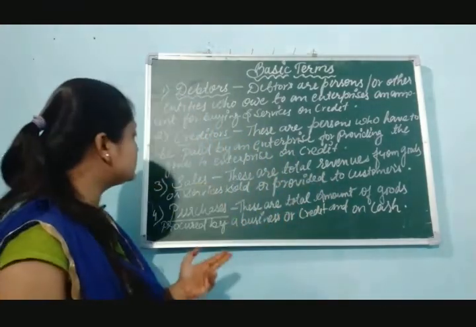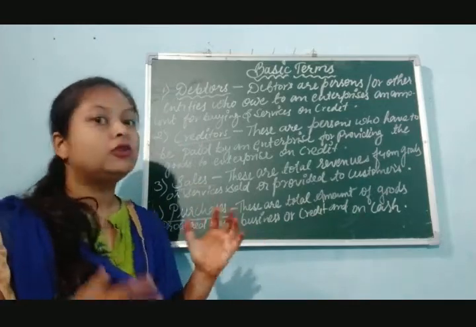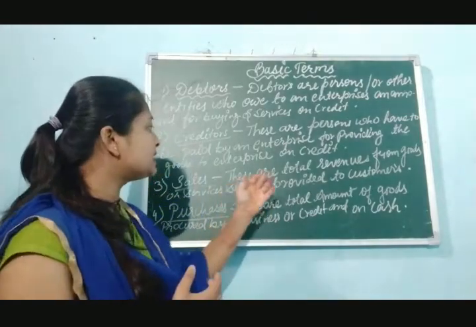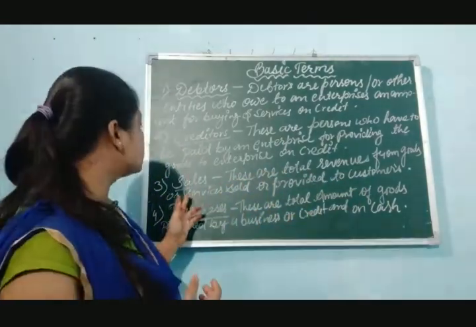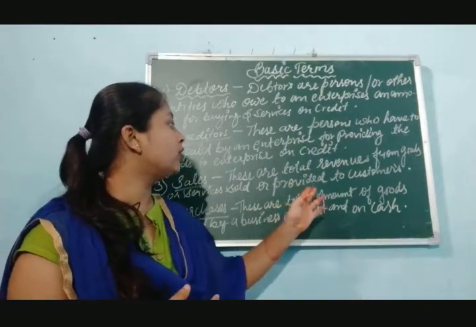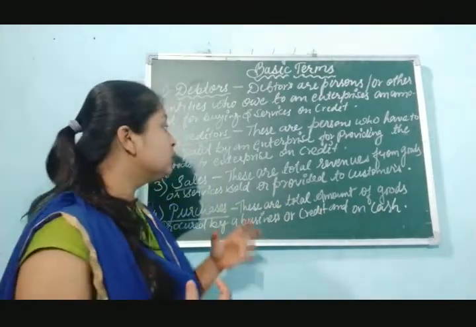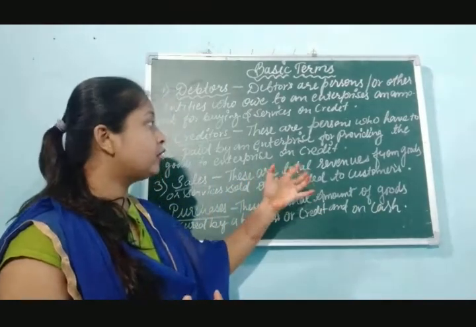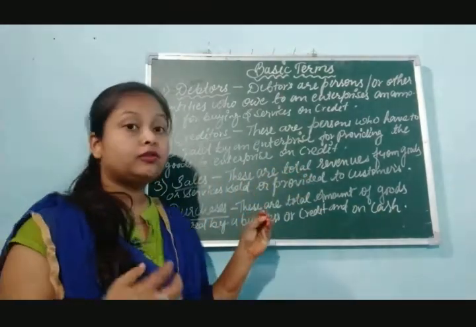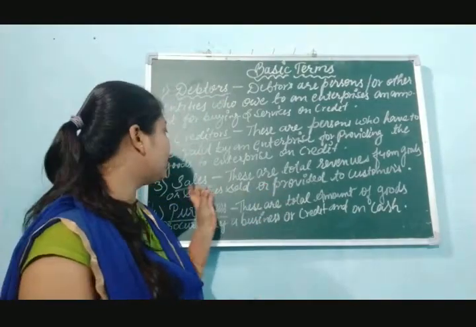Okay, now the next term is sales. What does sales mean? Sales are total revenue from goods or services sold or provided to customers. So whatever amount we get from selling goods and services will be called sales.